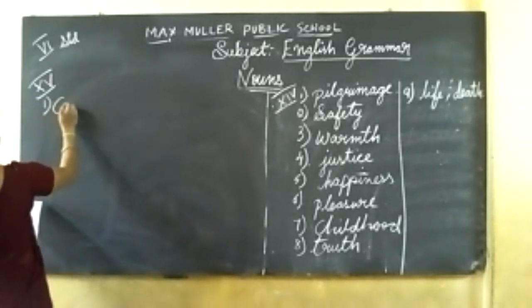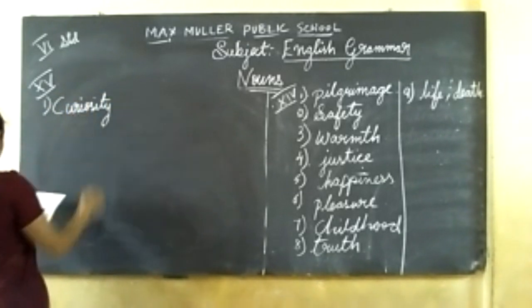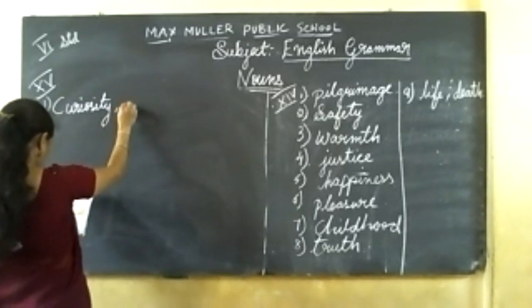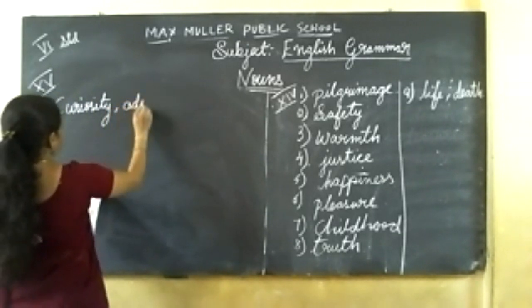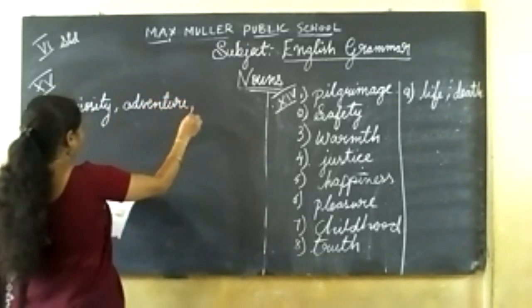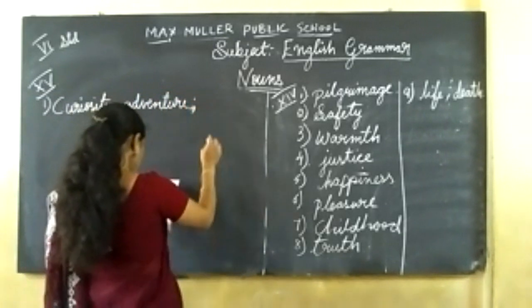First answer, curiosity. Second, adventure. And mischief.